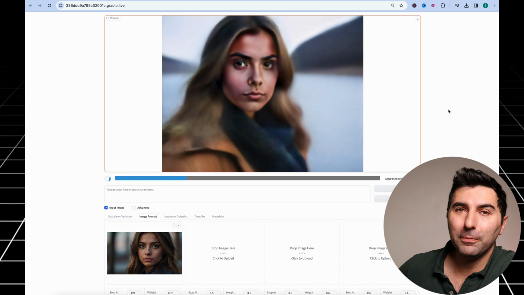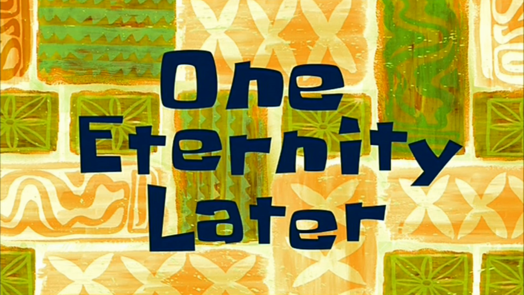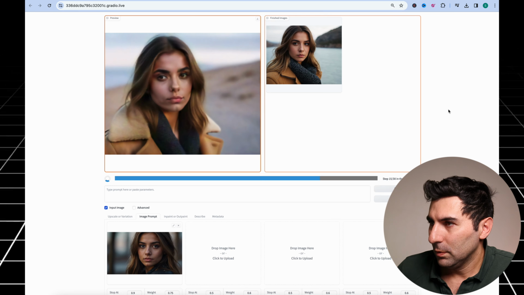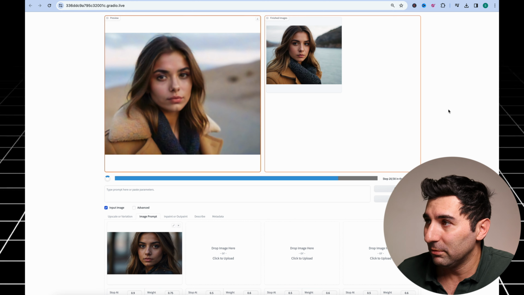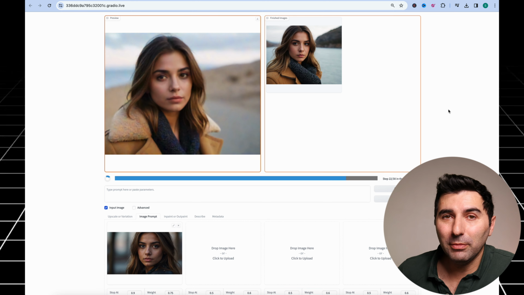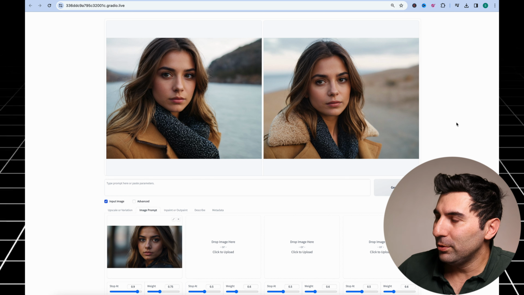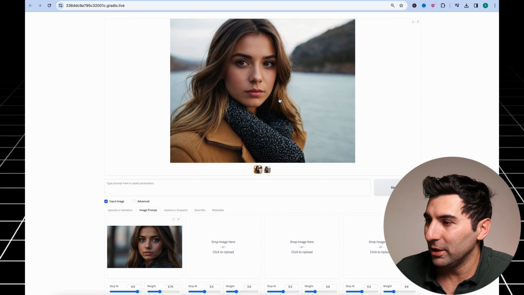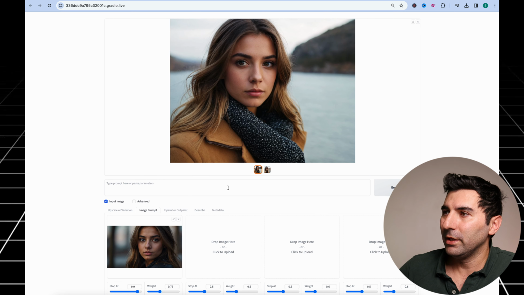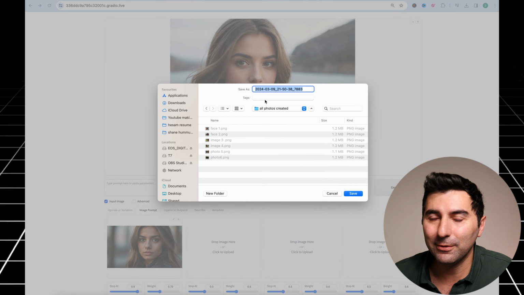Here at the top, you can see how AI is creating the image for us. One eternity later. Alright, our first image is created and it looks really amazing and very similar. And it's also making another image for us. Okay, great. So these 2 images are quite good and very similar to our source image, but I'm going to choose the first one here. So I'm going to download it as a different photo for my AI influencer.